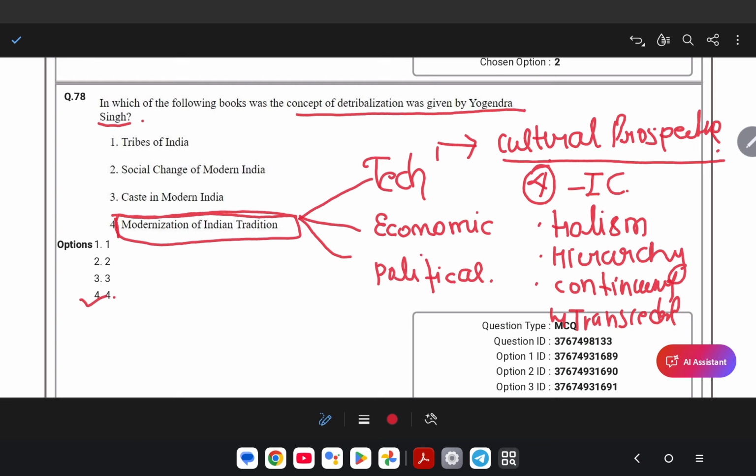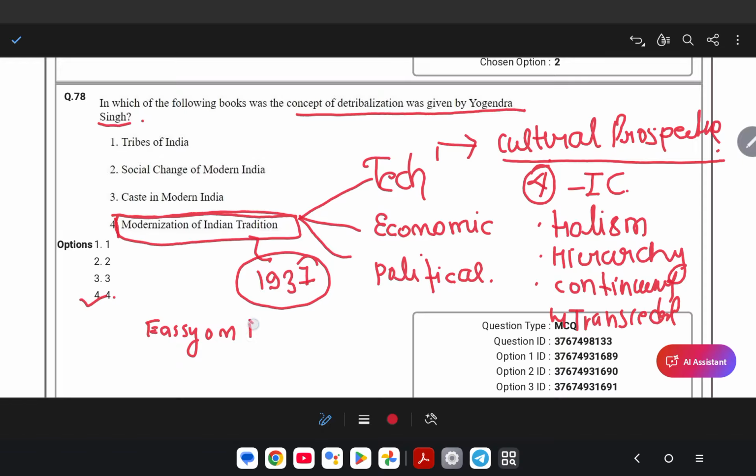So according to these options, Modernization of Indian Traditions was the first book written by Yogendra Singh, and in this book he mentioned the concept of detribalization. He wrote this book in 1937. The second book he wrote was Essay on Modernization, 1997.